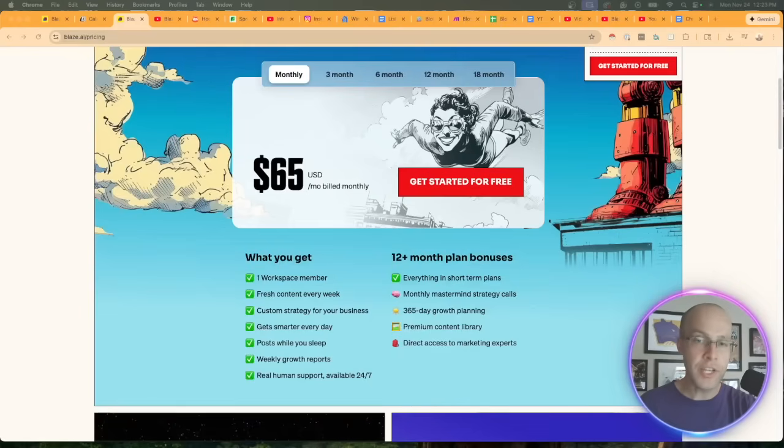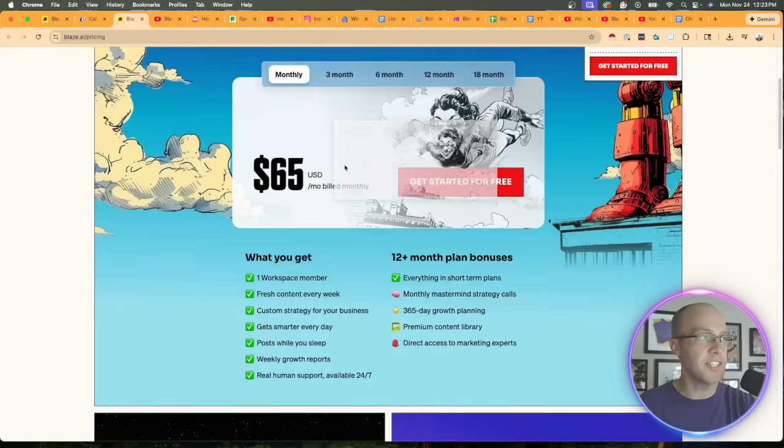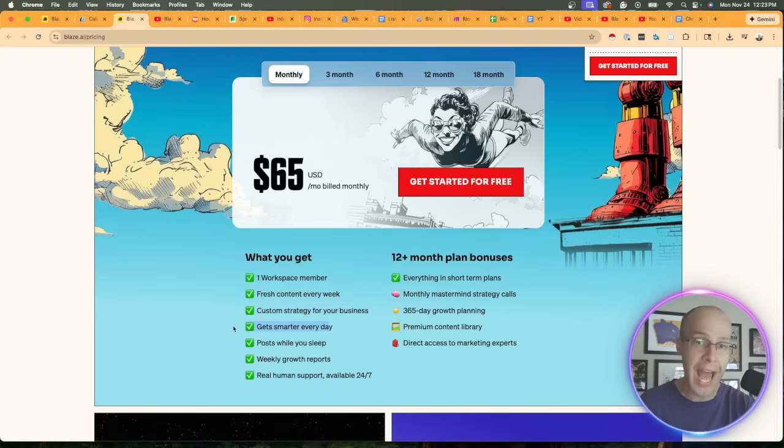And so quickly looking at the different features you get with a $65 a month plan to Blaze AI, you get the following: one workspace, fresh content every week, custom strategy for your business, get smarter every day. So by that, it means it's analyzing your past analytics and historical posts and then making adjustments for the future. So I like that. Post while you sleep, weekly growth reports, real human support 24/7.